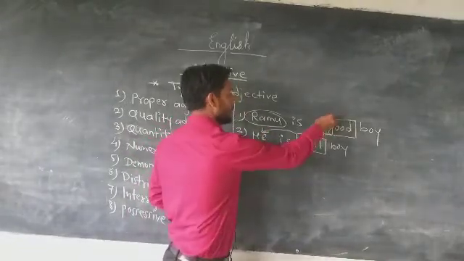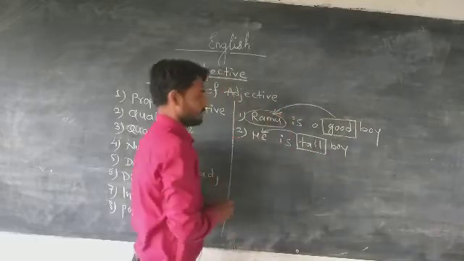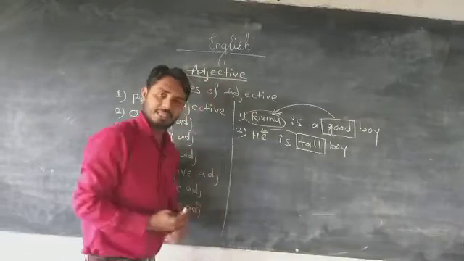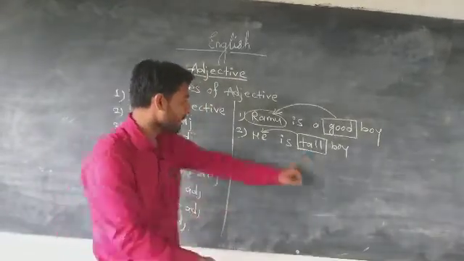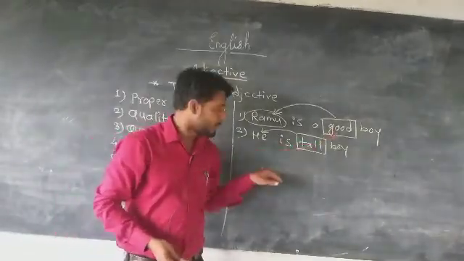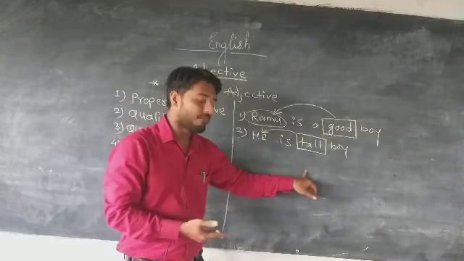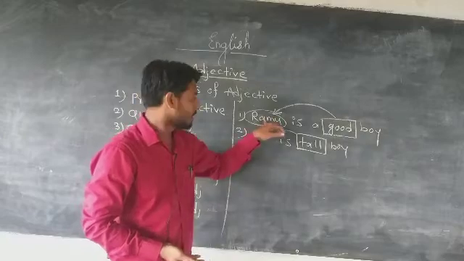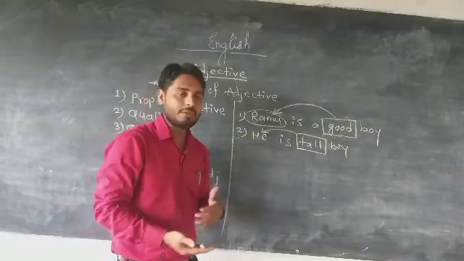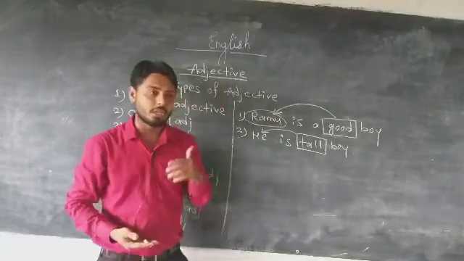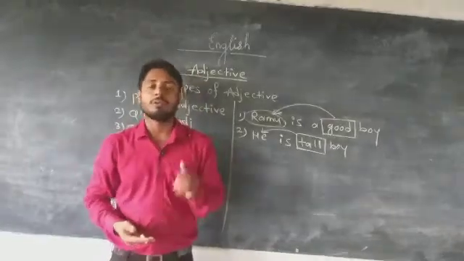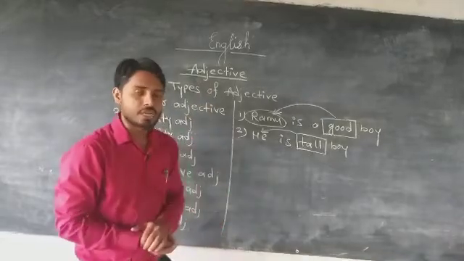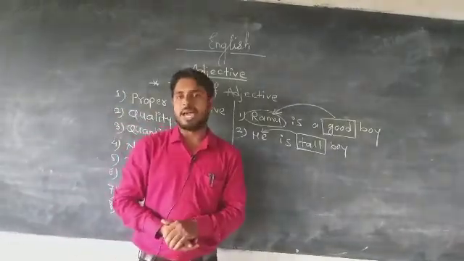This word good gives information about Ramu, so we can call it an adjective. Yes, exactly. Tall and good qualify, describing Ramu and he, the noun and pronoun. Whenever a word gives information about a noun and pronoun, that word we can call an adjective.